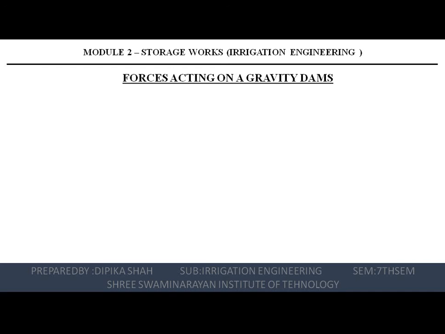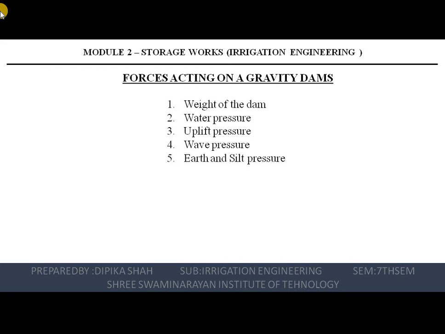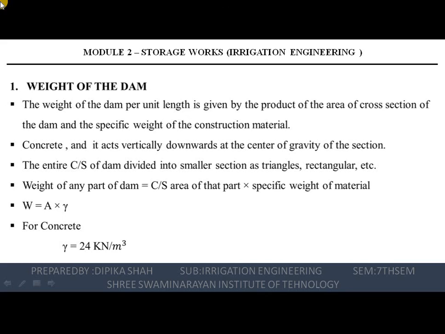Now the next topic we will see is forces acting on a gravity dam. So the first force is the weight of the dam. The second one is water pressure. The third one is the uplift pressure. The fourth one is wave pressure. The fifth one is the earth and silt pressure. Next is earthquake forces. Seven is ice pressure, and last is wind pressure.